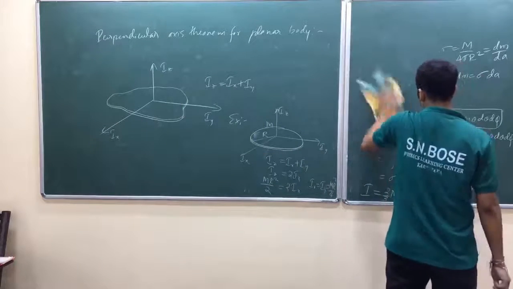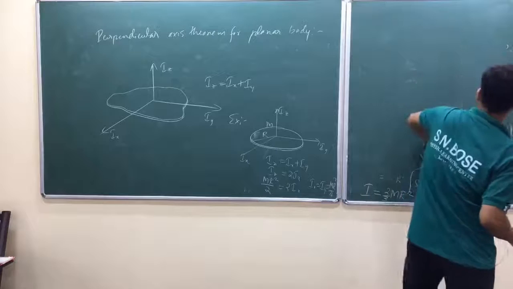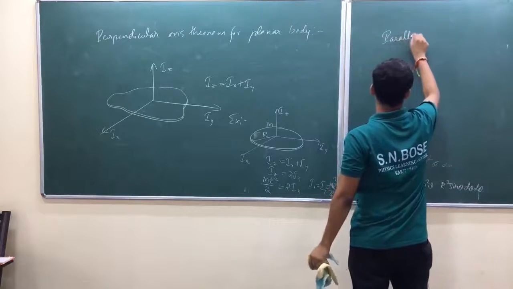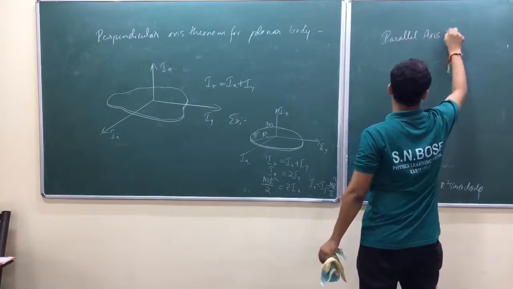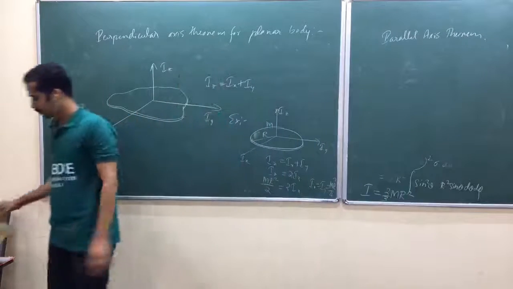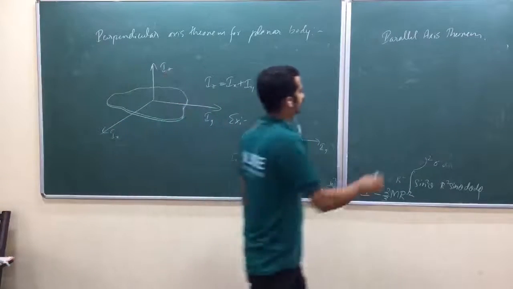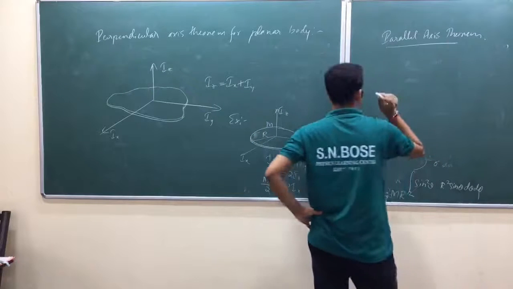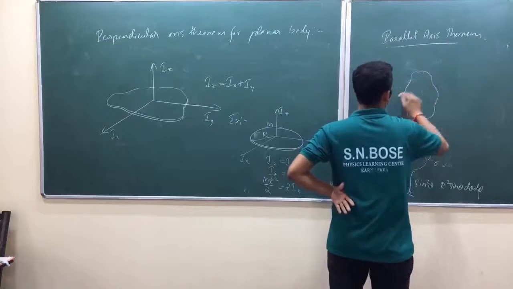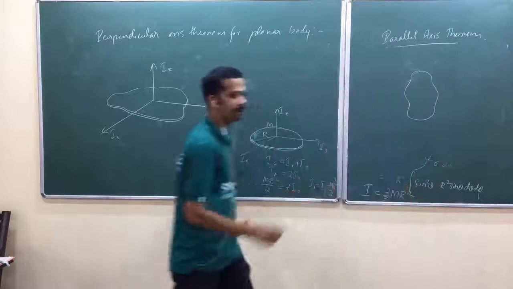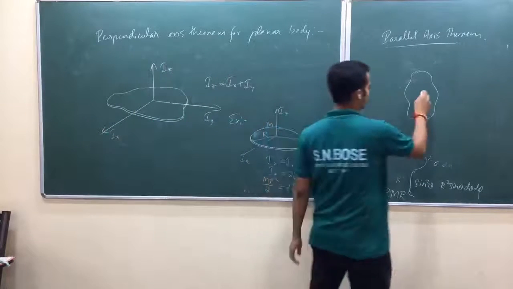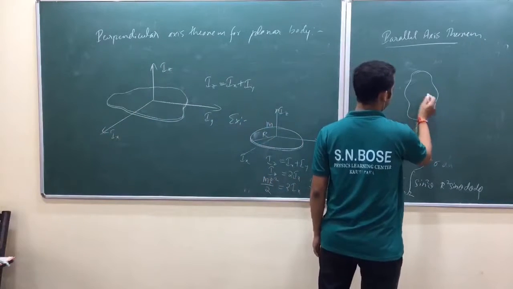Parallel axis theorem. What it does is, we have a rigid body, and it will have some center of mass.